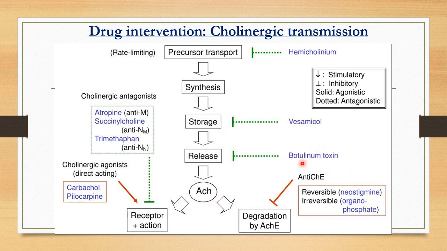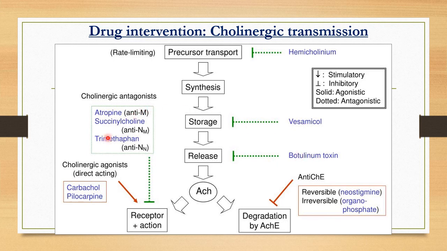Then botulinum toxin, that I think you have been taught in the nerve muscle physiology, in the neuromuscular disorder. So this botulinum toxin is a type of drug that will prevent the release of the acetylcholine from the presynaptic terminal. You know at the presynaptic terminal, when the vesicle joins, certain presynaptic proteins like synaptotagmin, syntaxin and synaptobrevin are involved. So this drug will prevent that. Because of this, there will be no exocytosis of the acetylcholine. So acetylcholine will not be released. By this, it will block the effect of the acetylcholine, and it is a type of parasympatholytic drug.